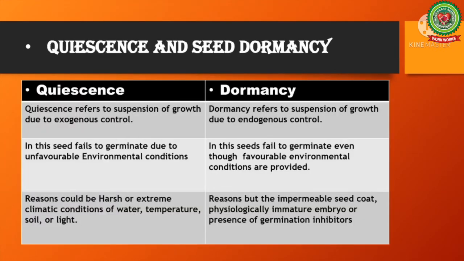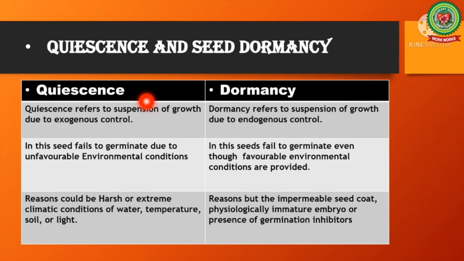Normally, every viable seed is capable of germinating and giving rise to a new plant. However, sometimes germination of the seed is suspended due to adverse environmental conditions. Quiescence is the condition of the seed when its germination is suspended because the environmental conditions normally required for its germination are not available.